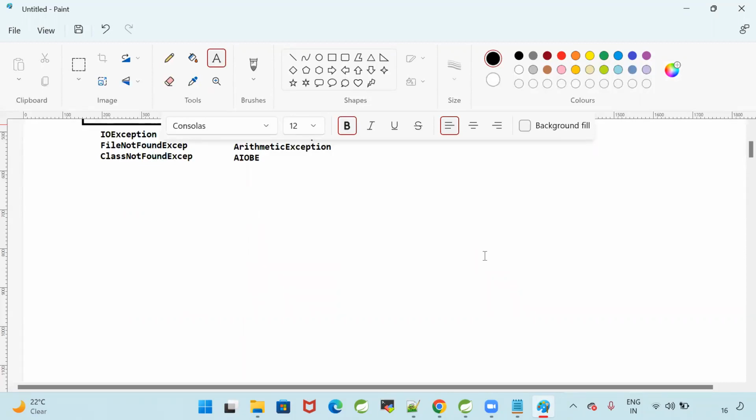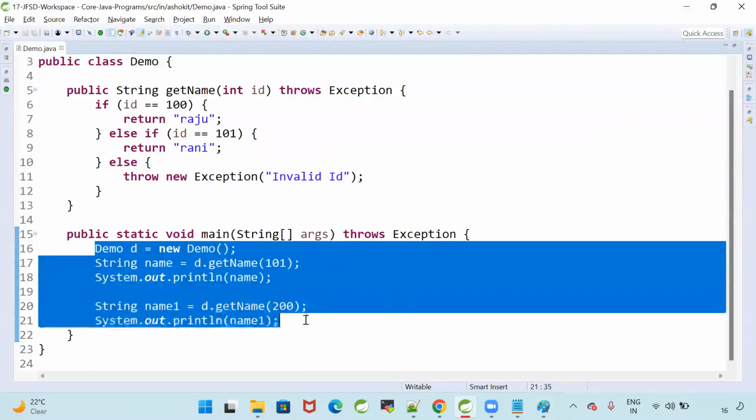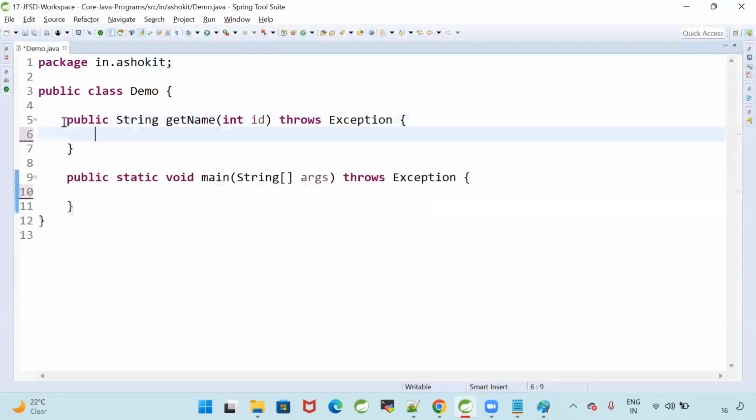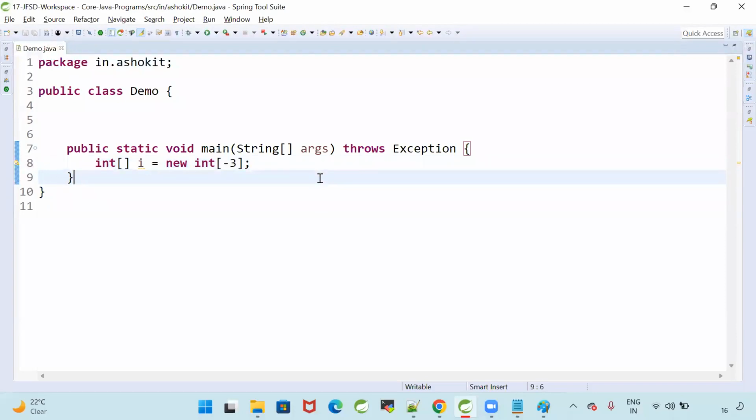When will I get negative array size exception? If I give array size as a negative number. See, I'm going to create one array. Integer I is equal to new integer of -3. Is the compiler telling me any problem? No. Why? The compiler is thinking that it is valid.